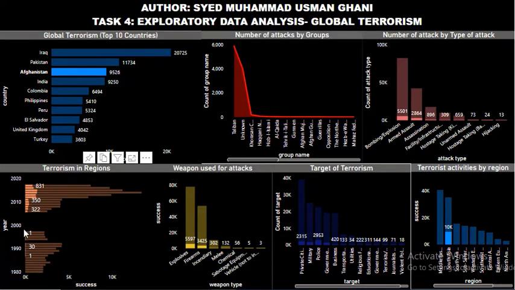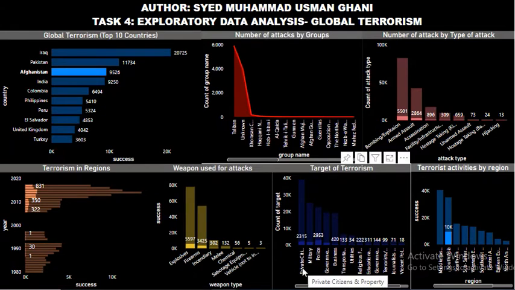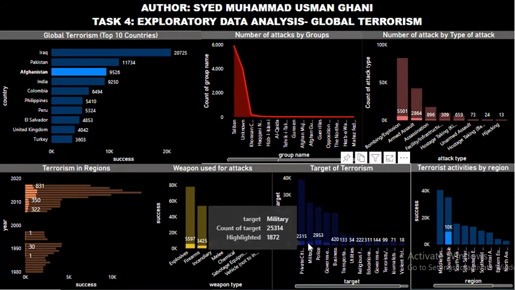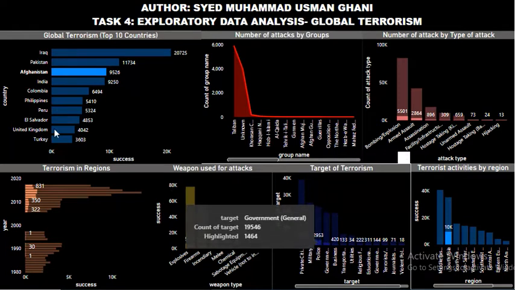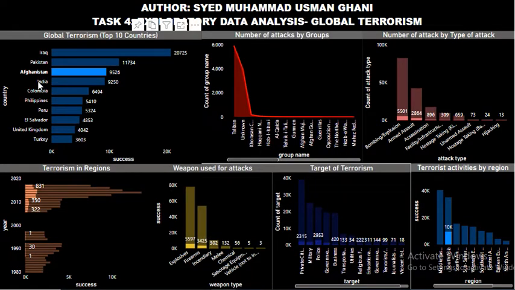Here you can see that there were very few activities before 1997. Like there are very few highlighted areas, but after 2005 the activities increased a lot. And the types of weapons used were explosives, firearms, and incendiary. The targets were mostly citizens, then police, and then military, and then government officials. Now let's see India.